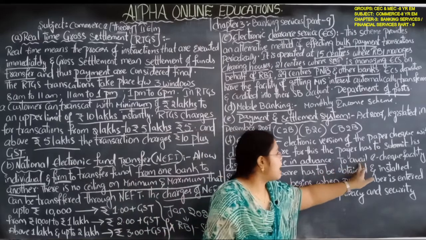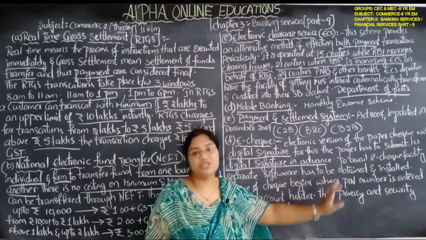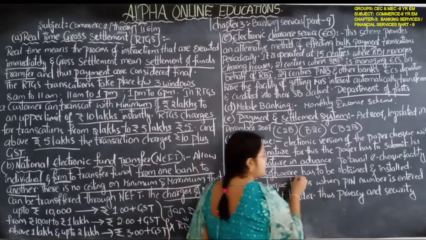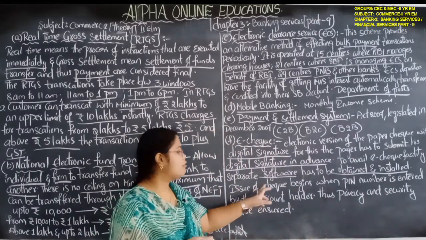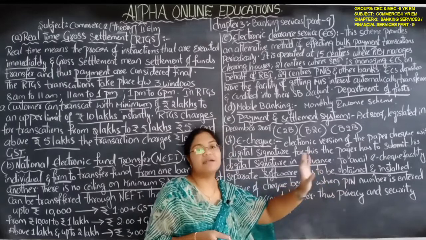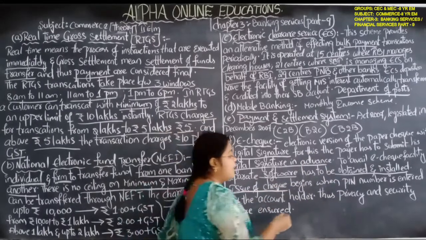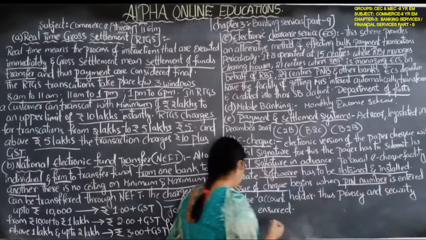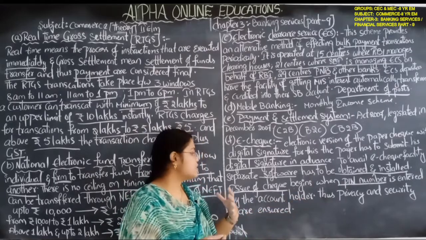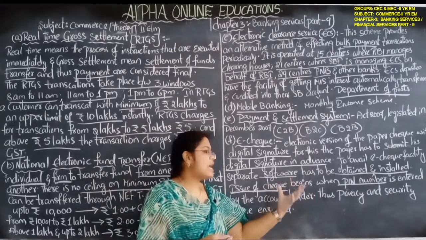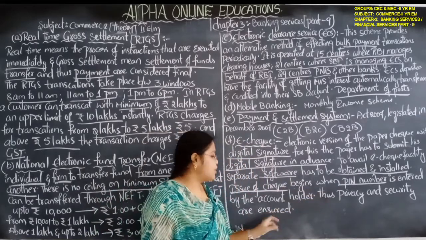To avail the electronic e-check facility, separate software has to be obtained and installed. For this purpose you have to maintain separate software and install it. Issue of the check begins when the PIN number is entered by the account holder. I am the account holder, so I will enter the PIN number. Thus privacy and security are ensured.